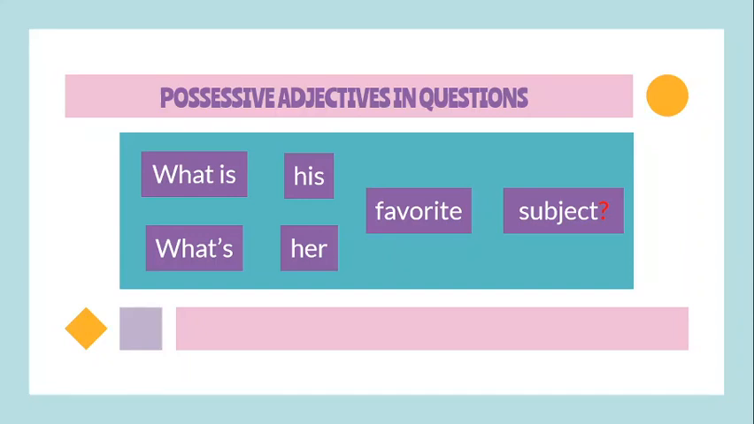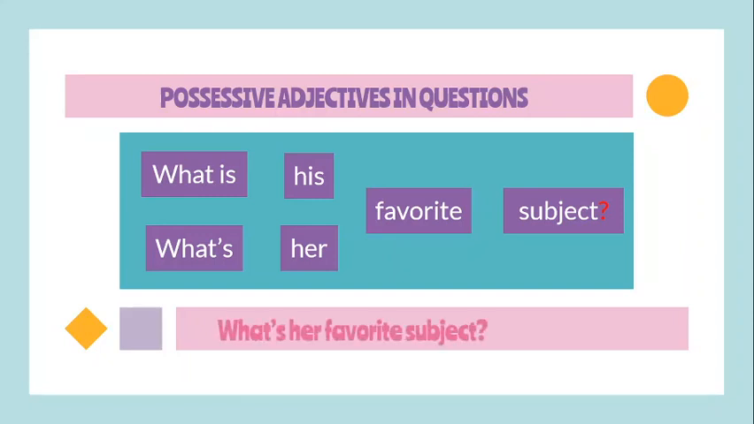It could be what is or what's. Remember that the contractions are correct. Then we have the possessive adjectives, which are his or her, and then favorite subject. Remember that if it's a question, don't forget to write the question mark. For example, it could be like this: what is his favorite subject? Or what's her favorite subject? So both are correct. Then let's see this example.